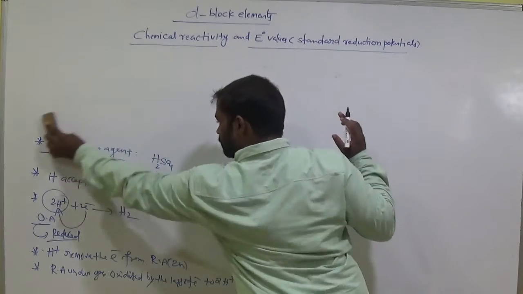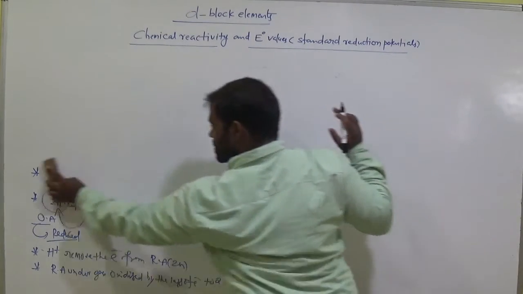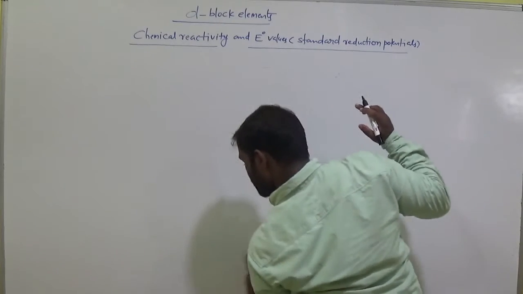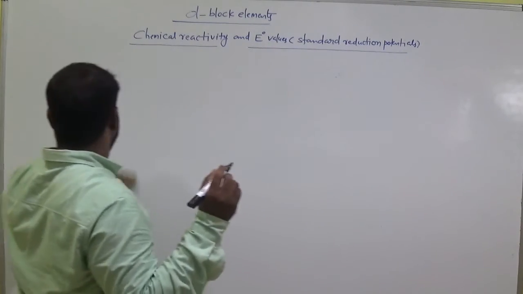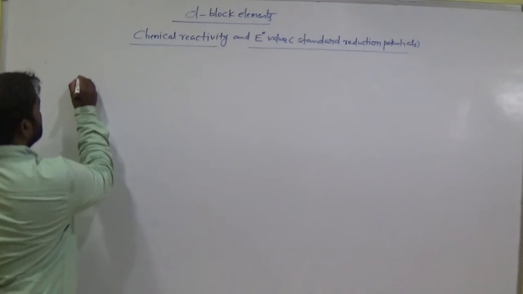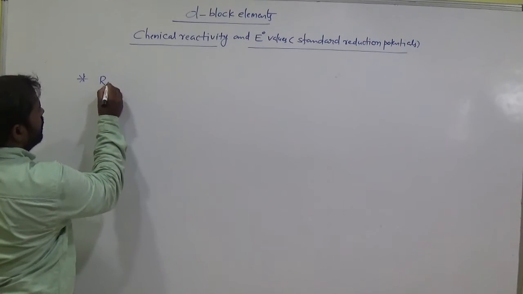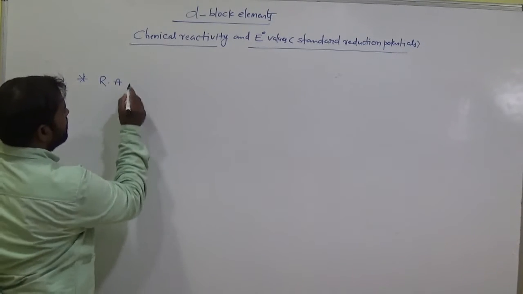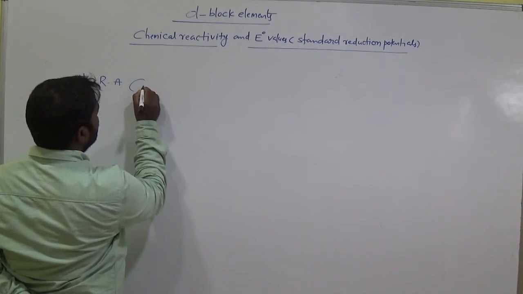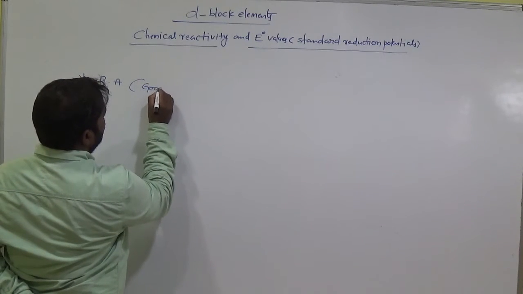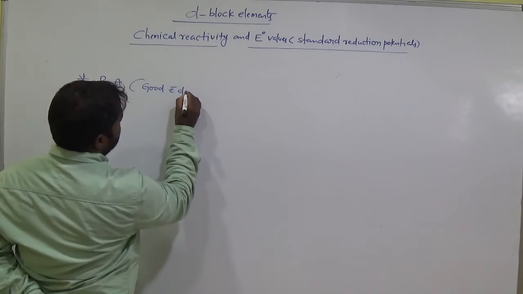Write this up. Reducing agents are good electron donors.